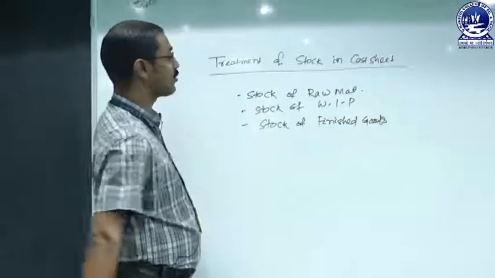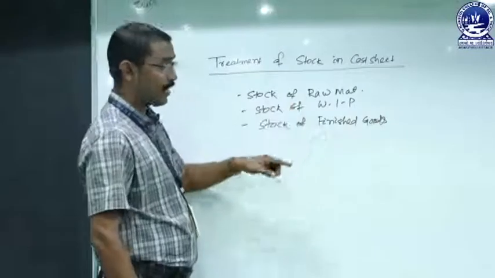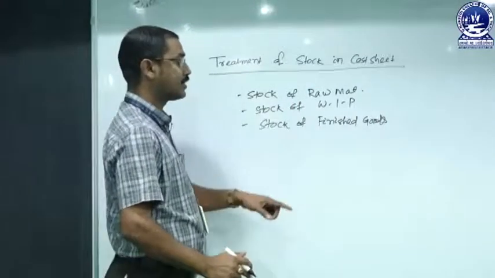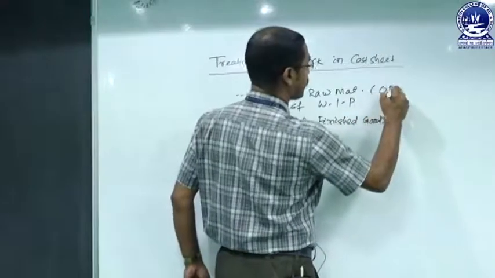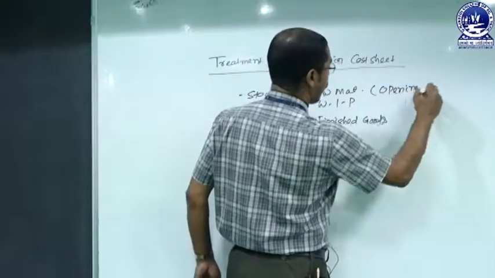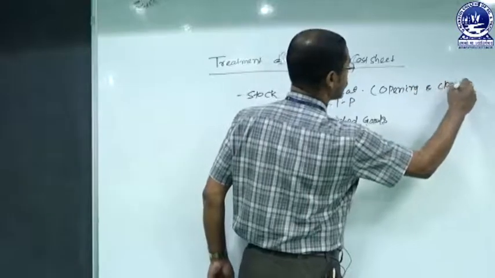There are three stages of stock: raw material, work in progress, and then the third one, finished goods. In all cases, there is opening as well as closing.